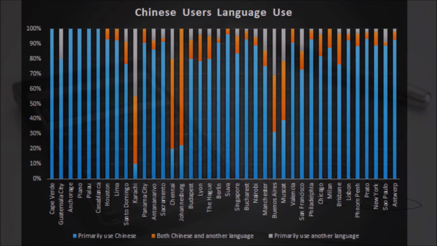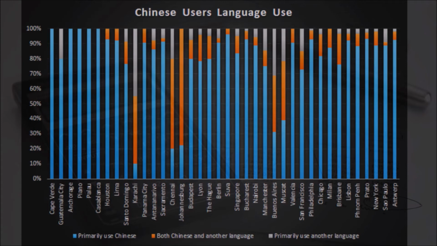This last chart shows the languages that Chinese WeChat users used in their posts. We decided to divide the language use into 3 main categories. We found users that primarily use Chinese in their posts, which seem to be predominant in most of the cities. Users that use both Chinese and another language, which oftentimes was actually the language of the city they were living in, or English, and also users who primarily use another language.